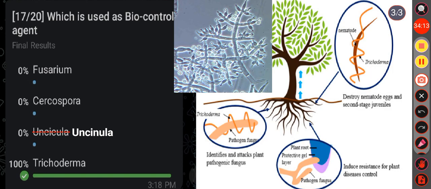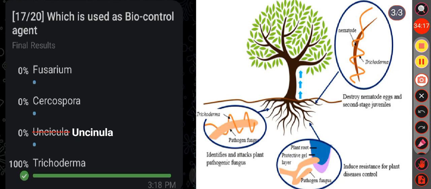So, it is a safe and eco-friendly alternative to chemical pesticides, and its ability to colonize roots and induce plant defense makes it a potent biocontrol agent. Okay, so here the correct answer is option D. Then see the other option, that is fusarium.